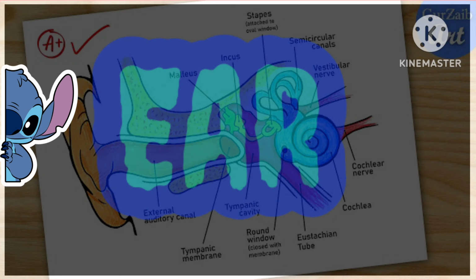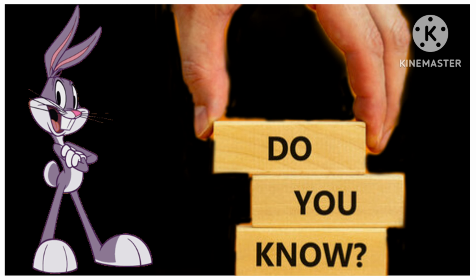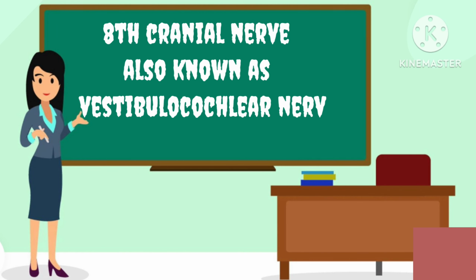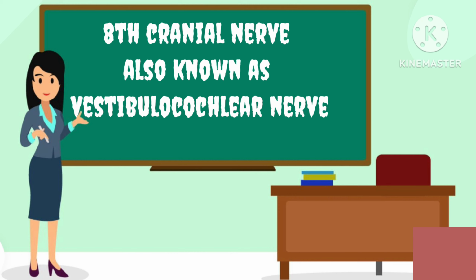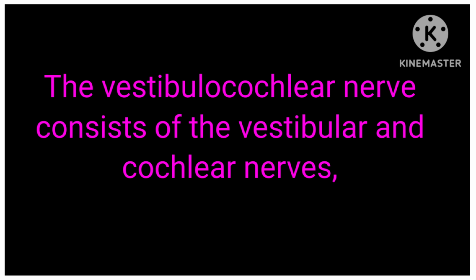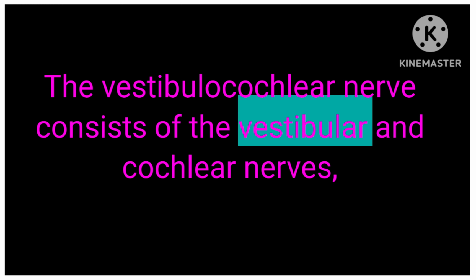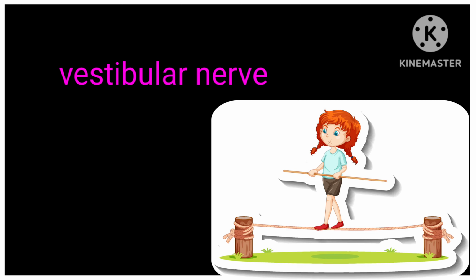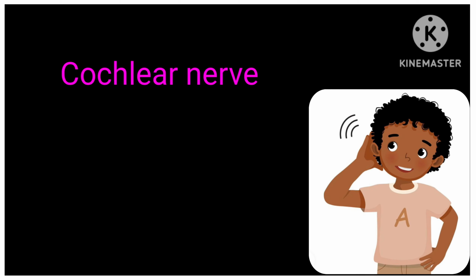Today our topic is the ear. Do you know which cranial nerve is involved in hearing and balancing? It's the eighth cranial nerve, also known as the vestibulocochlear nerve. The vestibulocochlear nerve consists of the vestibular and cochlear nerves, in which the vestibular nerve helps in balancing the body and the cochlear nerve